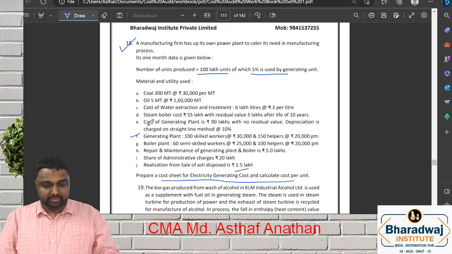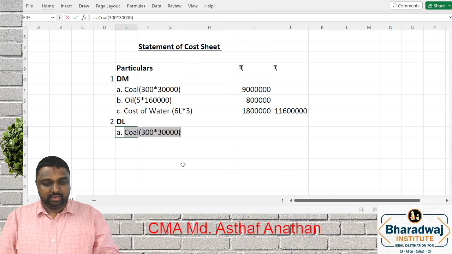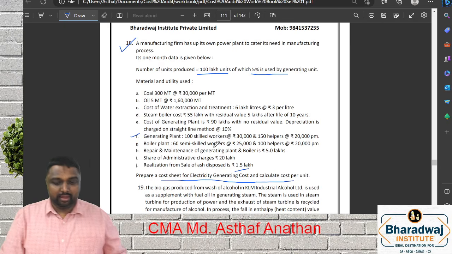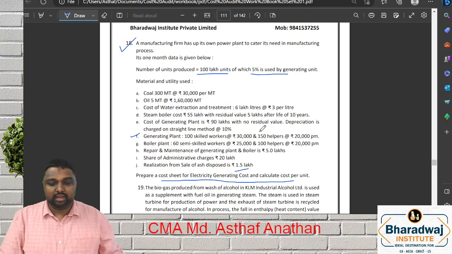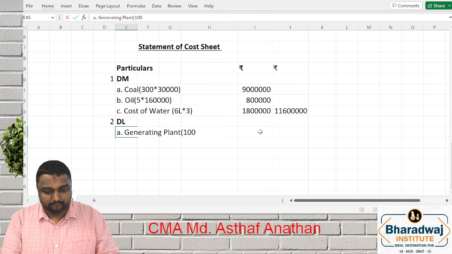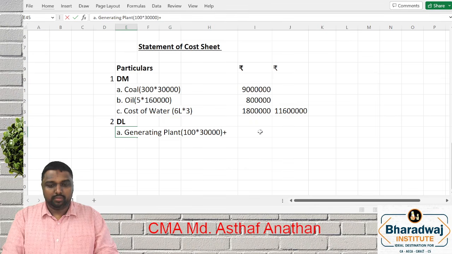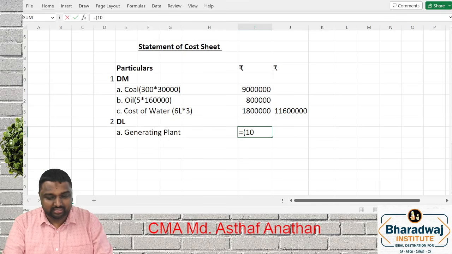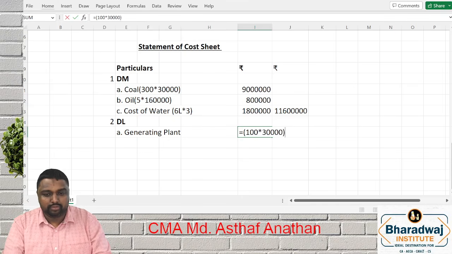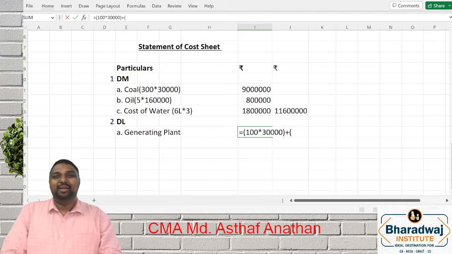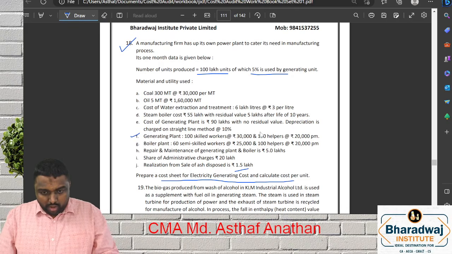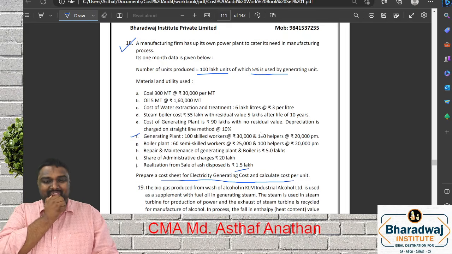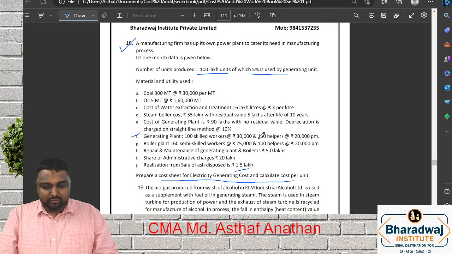Generating plant. Depreciation we will take last. What is the generating plant labor, my dear friends? 100 skilled workers at 30,000. For time saving, I'll go directly to the answer. 100 into 30,000 plus, what is the next? 150 into 20,000.